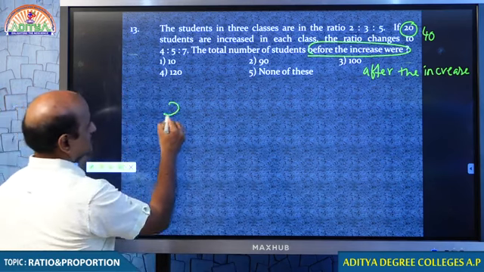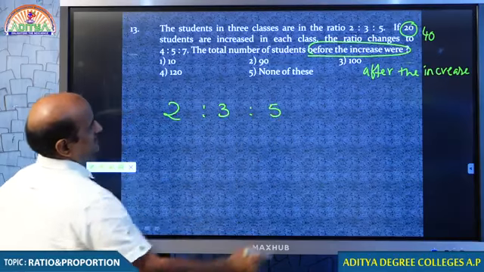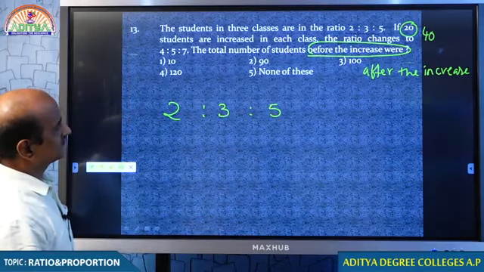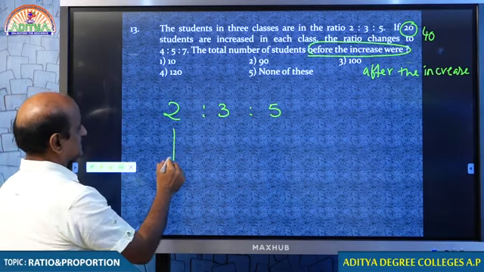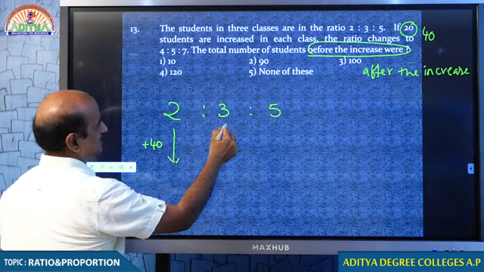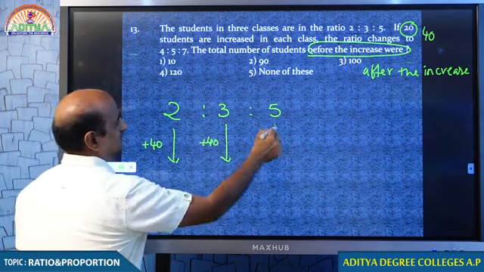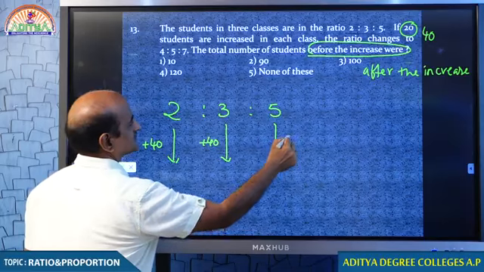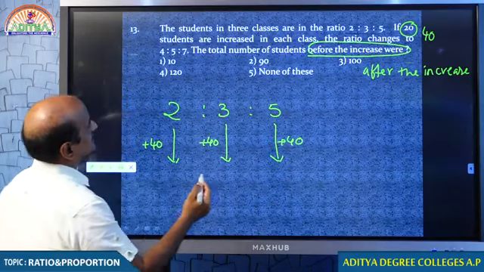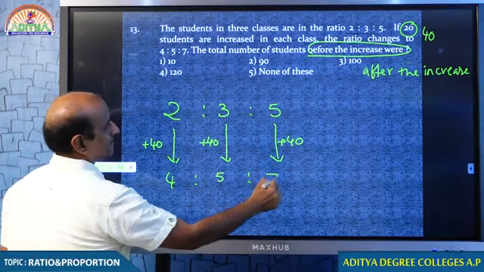The students in 3 classes are in the ratio 2:3:5. If 40 students are increased in each class, then the ratio becomes 4:5:7.